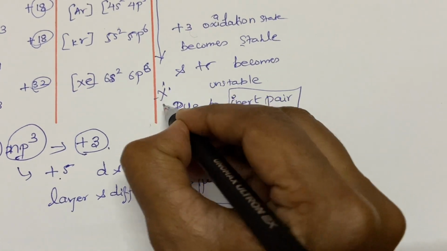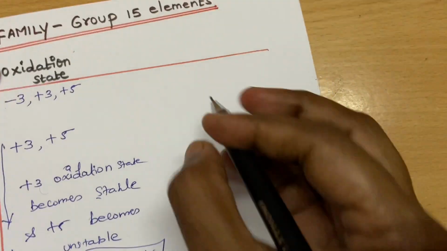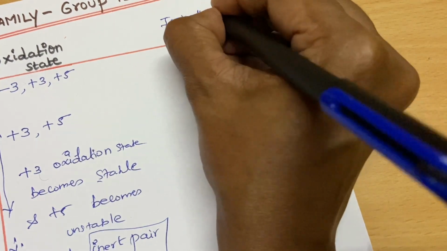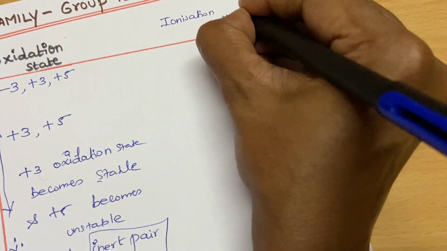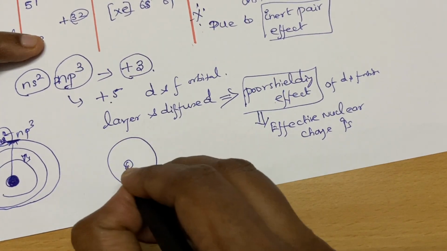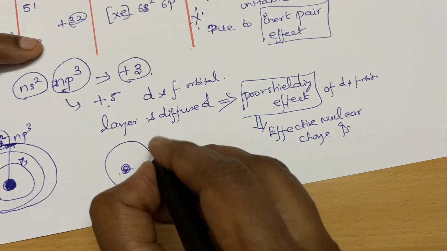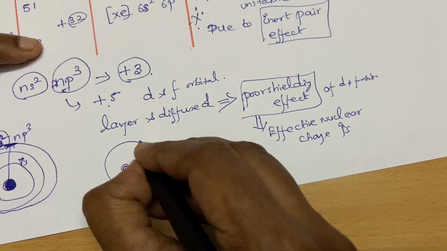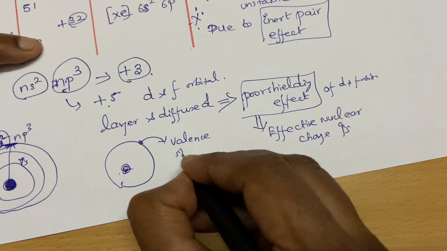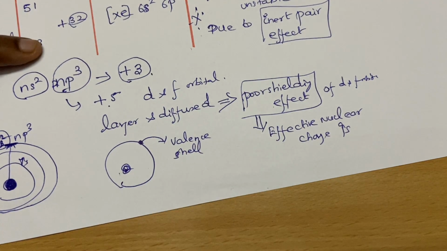This is very important. Okay students, then what we are going to see is ionization enthalpy. What is ionization enthalpy? This is a nucleus, this is the valence shell. The energy required to remove the valence electron from the valence shell is known as ionization enthalpy.